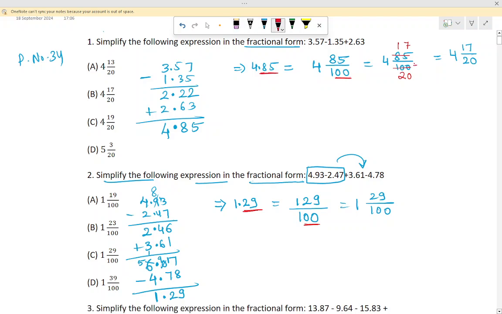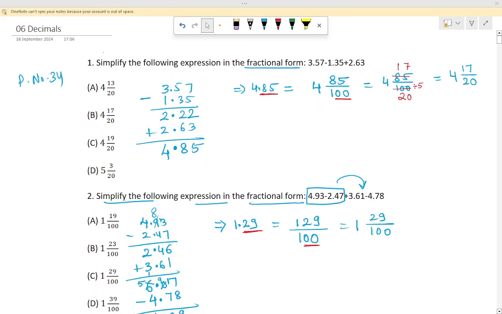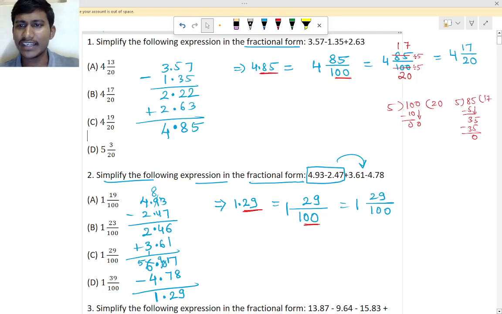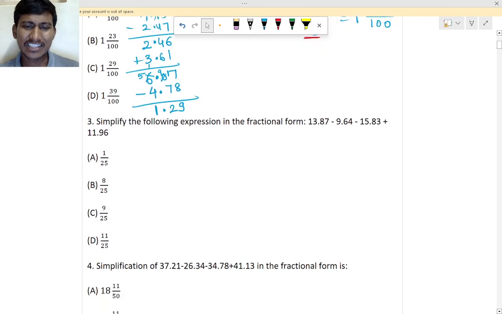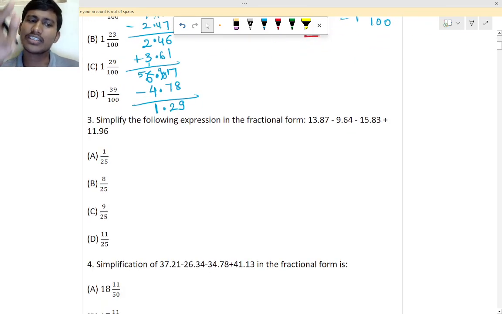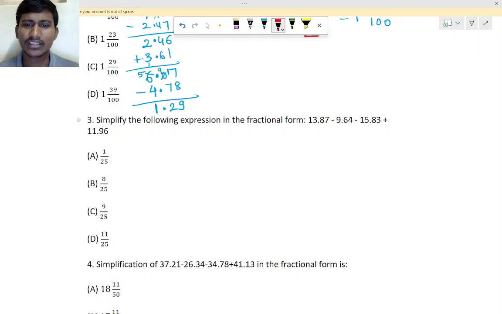Got it everyone? How to do? Okay, good. Write it down. Very easy. See here, we did direct division. We divided 85 and 100 both by 5. 100 divided by 5, you will get 20, and 85 divided by 5, you will get 17. You can do this division also. The third question is also the same. Try to do it as homework. If you don't get it, ask me tomorrow.